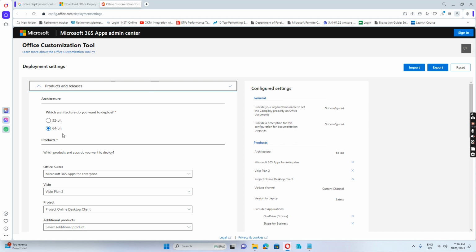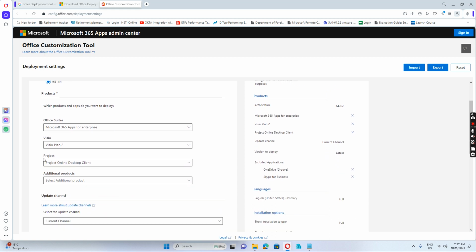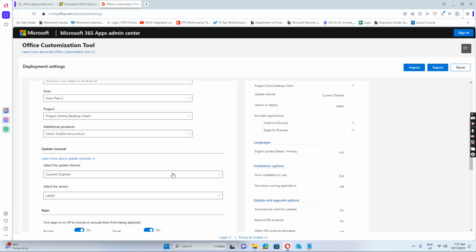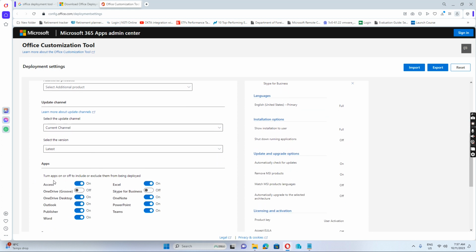So normally we can download 64-bit, because currently all Windows 10 computers are using 64-bit now. So we want to run the Microsoft 365 Apps for enterprise, and if we have a Visio license, we want to select Visio Plan 2. And if we have the Project license, we want to download the Project Online Desktop Client, and we also can select additional products. But normally we select the three, and for this channel we just leave the Current Channel, and then we select which other applications we want to install or not install.